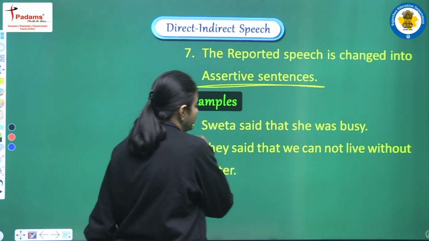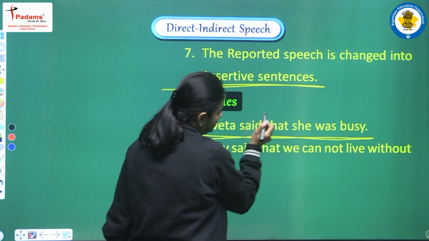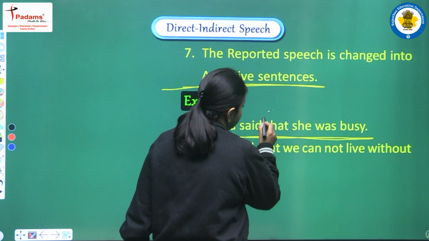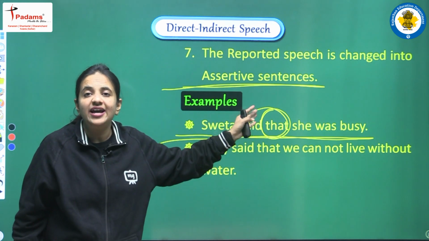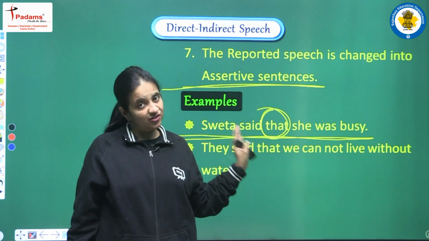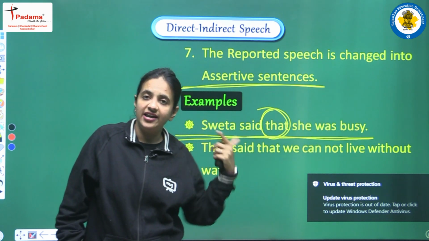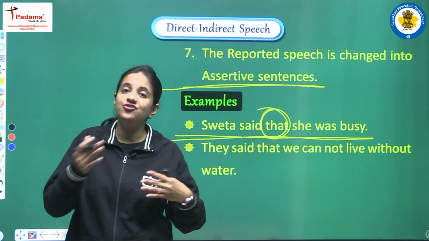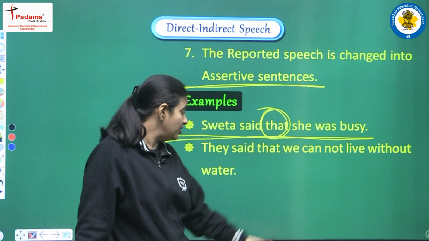The first one is that in the sentence we have no commas. There is no inverted comma and there is no comma after said, right? The second change is that when we remove the comma, we have to add one word that will serve as a conjunction, and in this sentence we have that as a conjunction. Next, at the end of the sentence we have a full stop. So whether it is a question mark or an exclamatory mark, we have to convert all those marks into a full stop only.